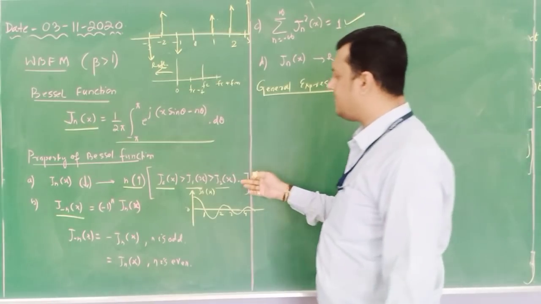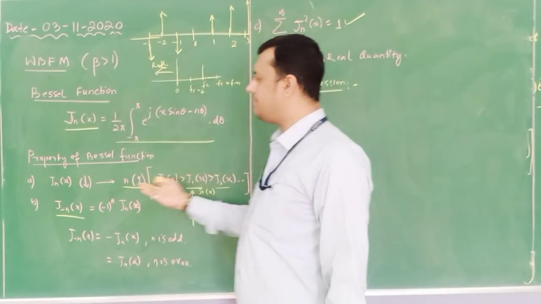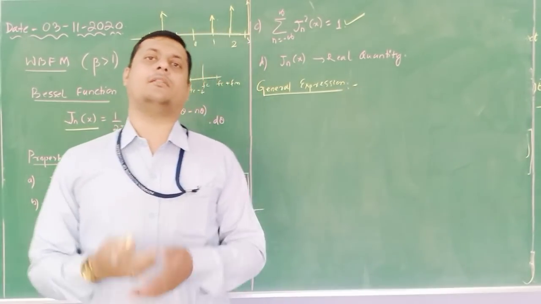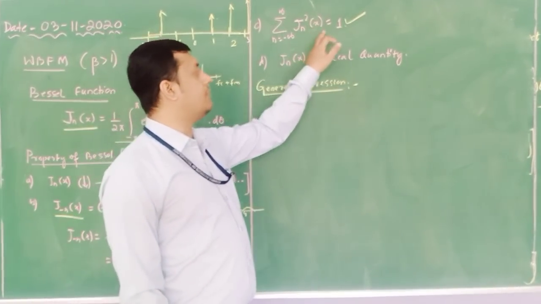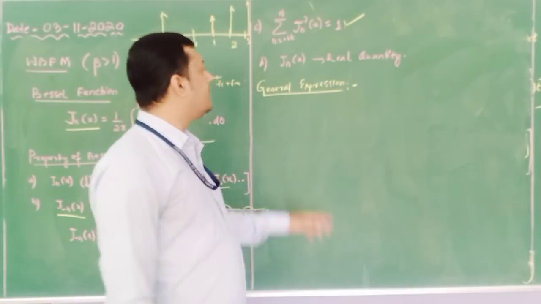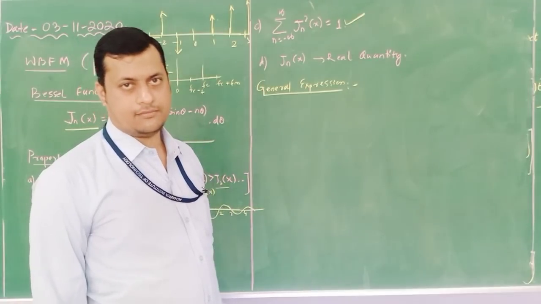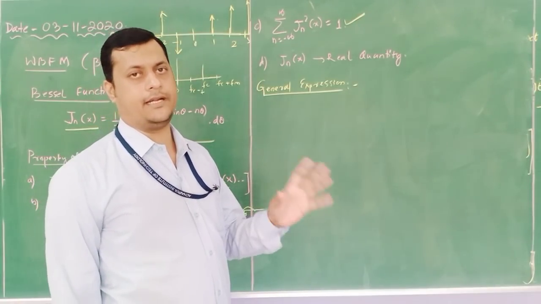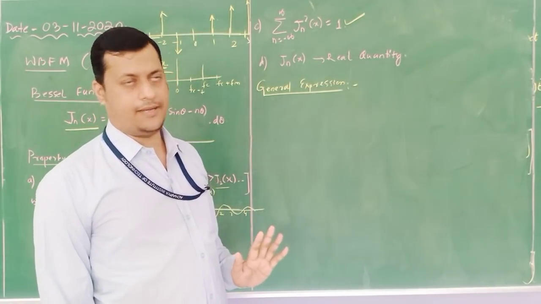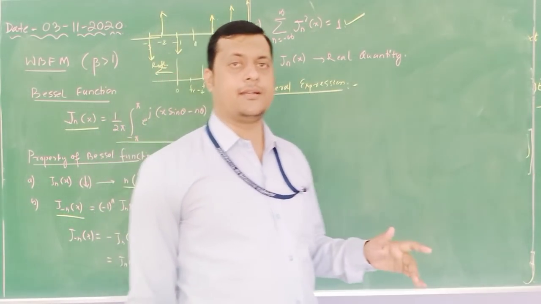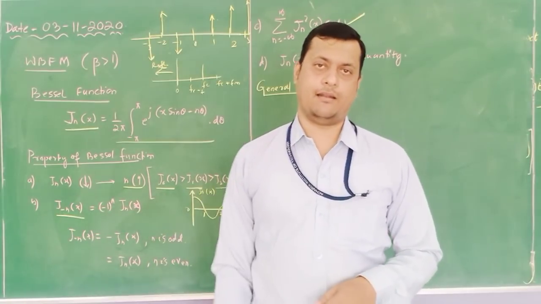That means if you take the positive part and the negative part, take a square of each individual, add all those components, it must be equal to 1. Okay. Similarly, Jn of x is a real quantity. It does not have an imaginary component. It is only a real component. Okay. So now we will represent our WBFM signal in terms of this Bessel function.